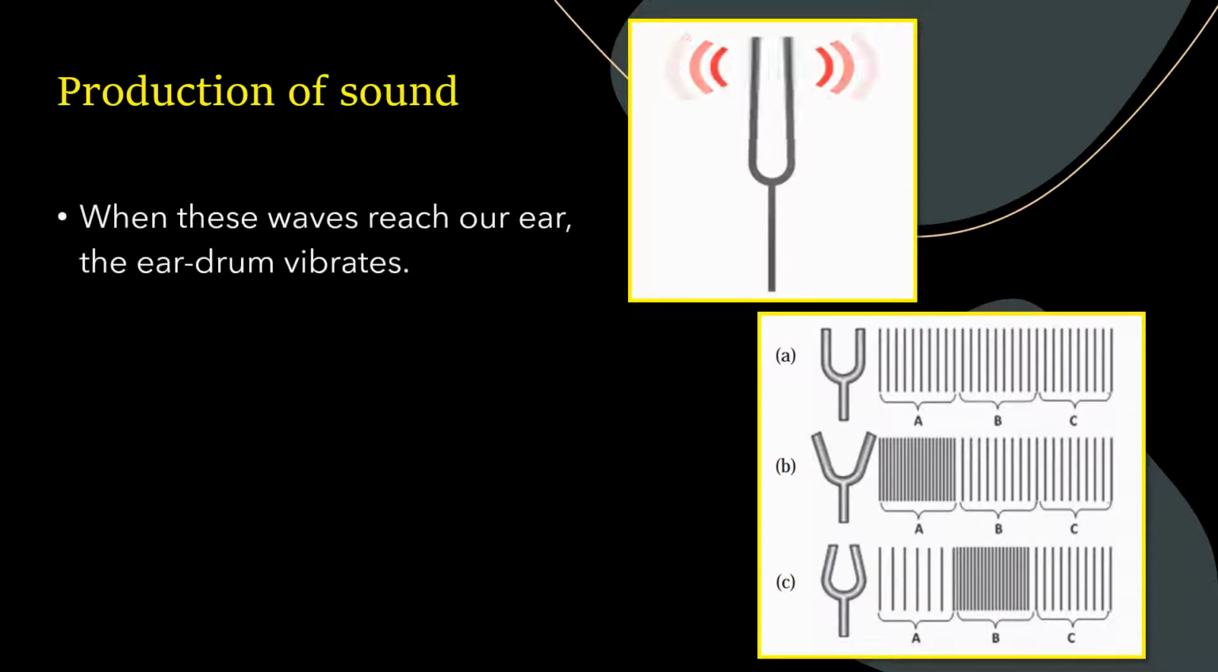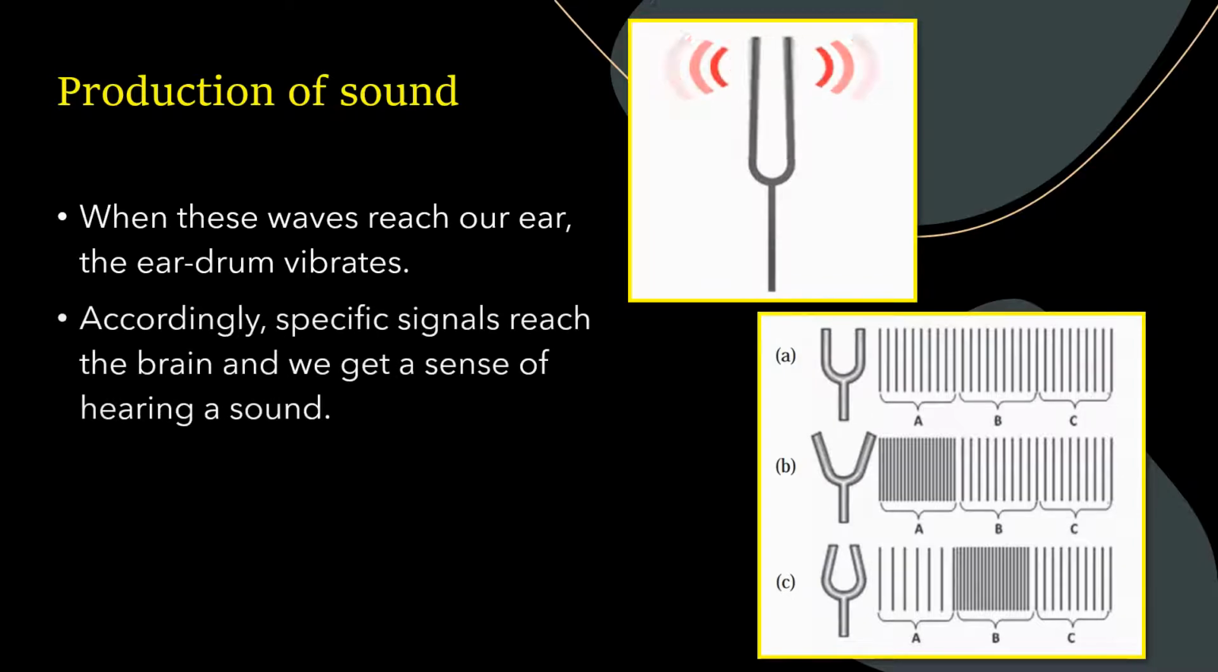When the produced waves reach our ear, the eardrum also vibrates. Accordingly, specific signals reach the brain and we get a sense of hearing a sound. This, children, occurs almost immediately. Whenever there is a creation of sound, you hear it immediately because the speed with which sound travels is very fast.